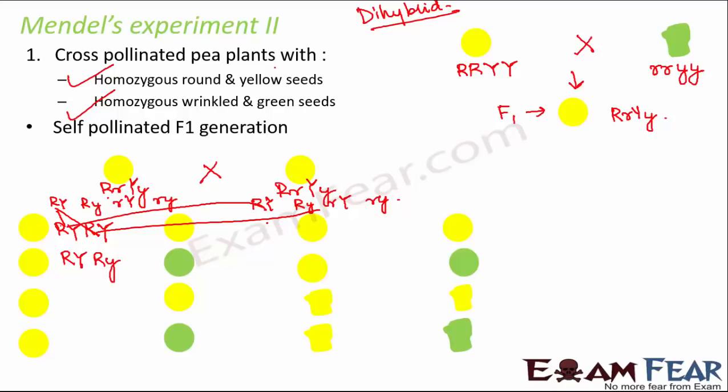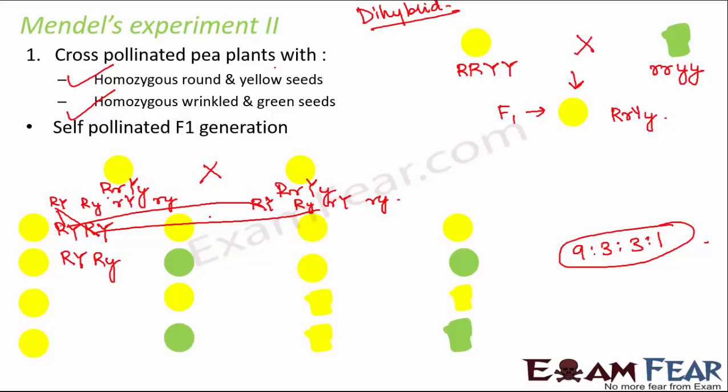So there were 4 varieties which were observed, and these 4 varieties were present in the ratio of 9:3:3:1. This is what we call the dihybrid cross ratio. In case you really want to understand how exactly this combination happened, we have discussed that in our detailed video, the link of which is given in the description section.